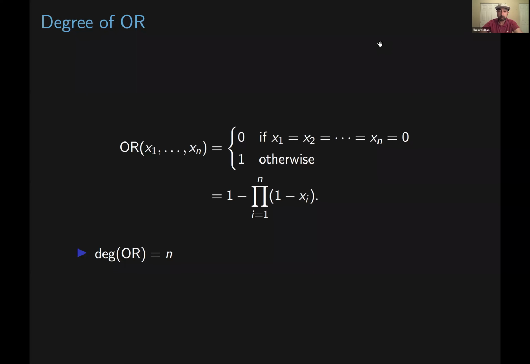We can represent OR with the polynomial 1 minus the product from i equals 1 to n of (1 minus x_i). If all the x_i's are 0, then the value of this product is 1, and the value of the polynomial is 0. If any one of the x_i's is 1, then the value of this product is 0, and the value of the final polynomial is 1. This polynomial has degree n, so the degree of OR is n.